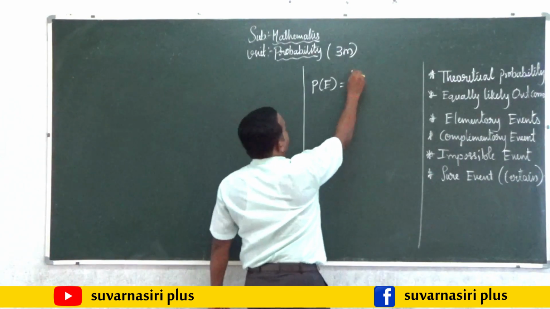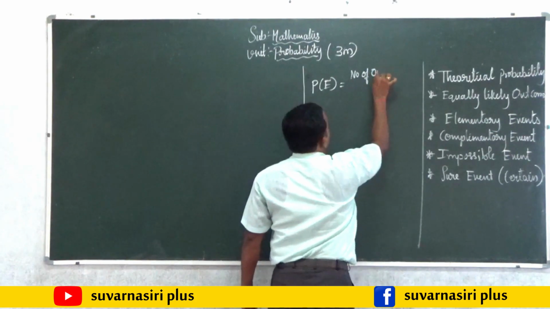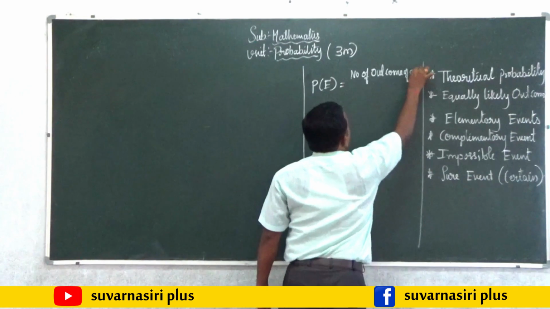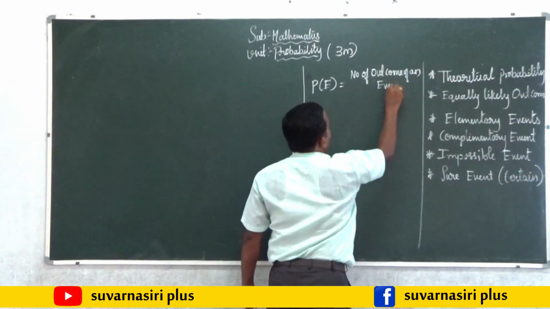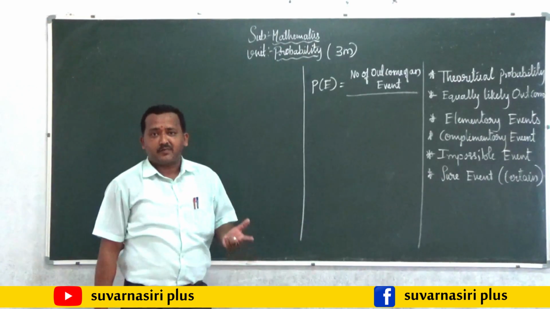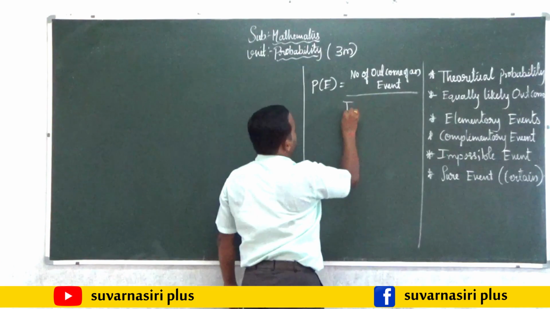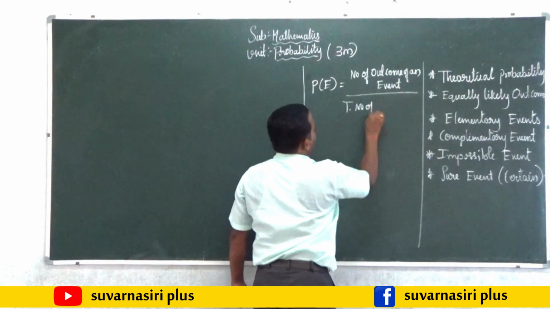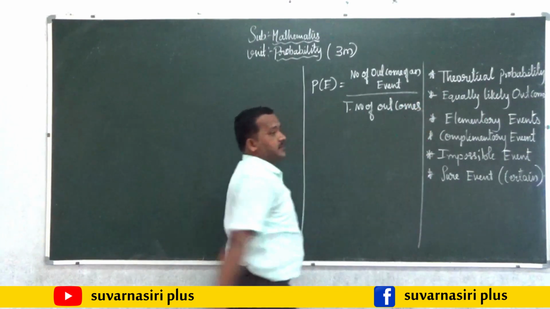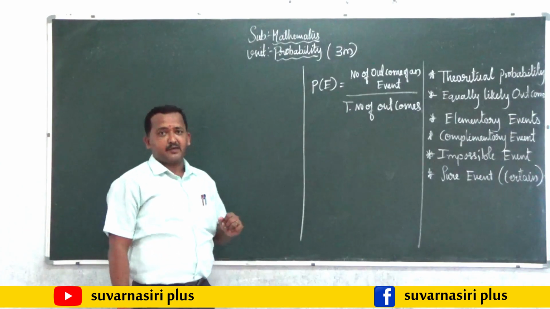P(E) equals the number of outcomes of a particular event, that is, how many outcomes are possible for that particular event, divided by the total number of outcomes. Let us understand this with some examples.